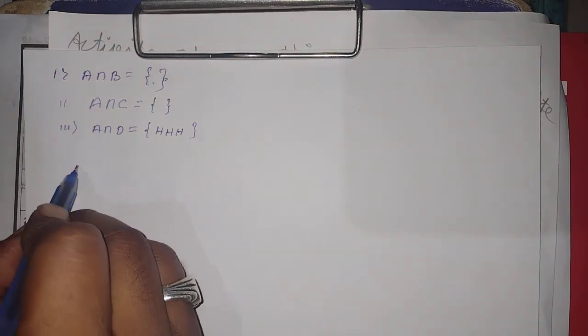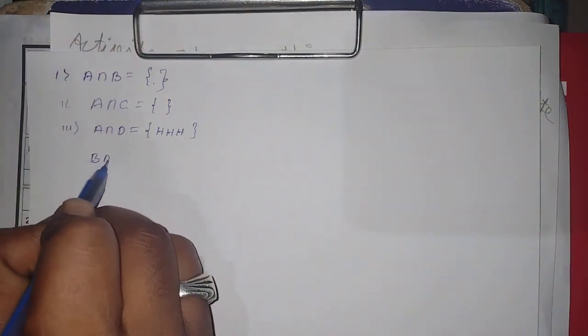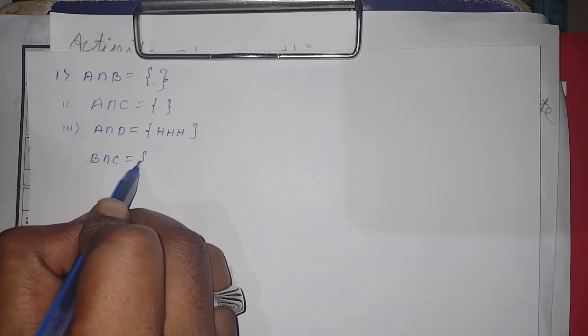Okay. So next, after that, find out B intersection C. A intersection D is over. Next B intersection C. B intersection C is also empty. Next C intersection D, that is also empty.